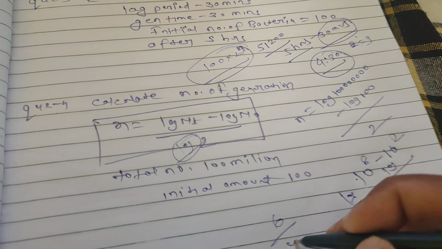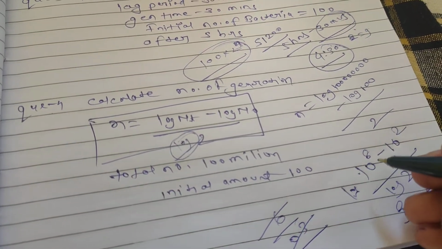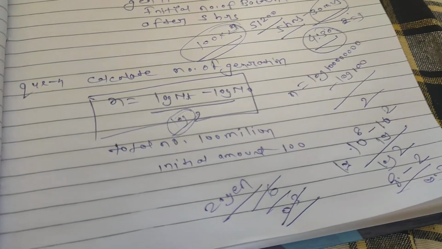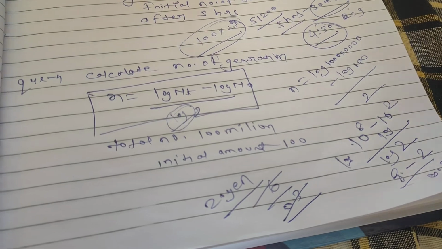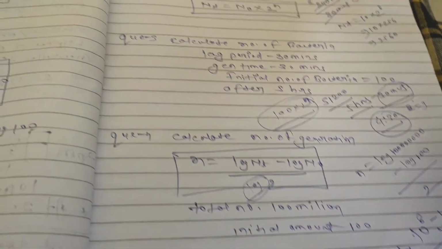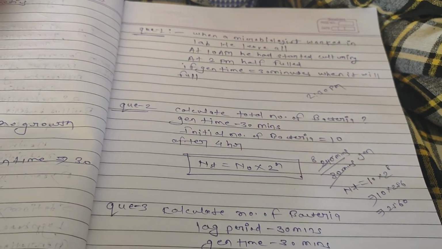So we simply divide, and it will be at least 20 generations. So this is the formula and a different type of question regarding growth kinetics. Okay, thank you.